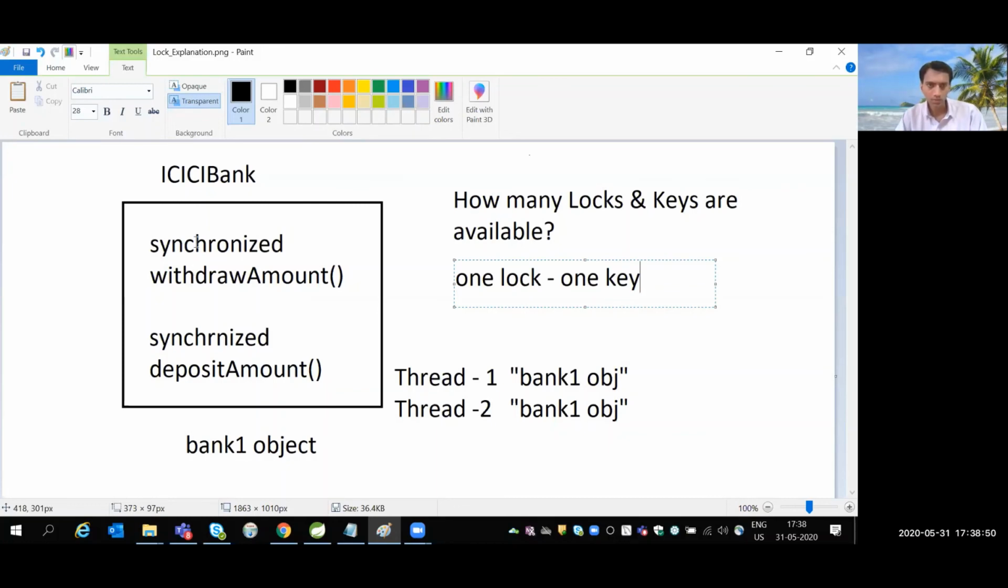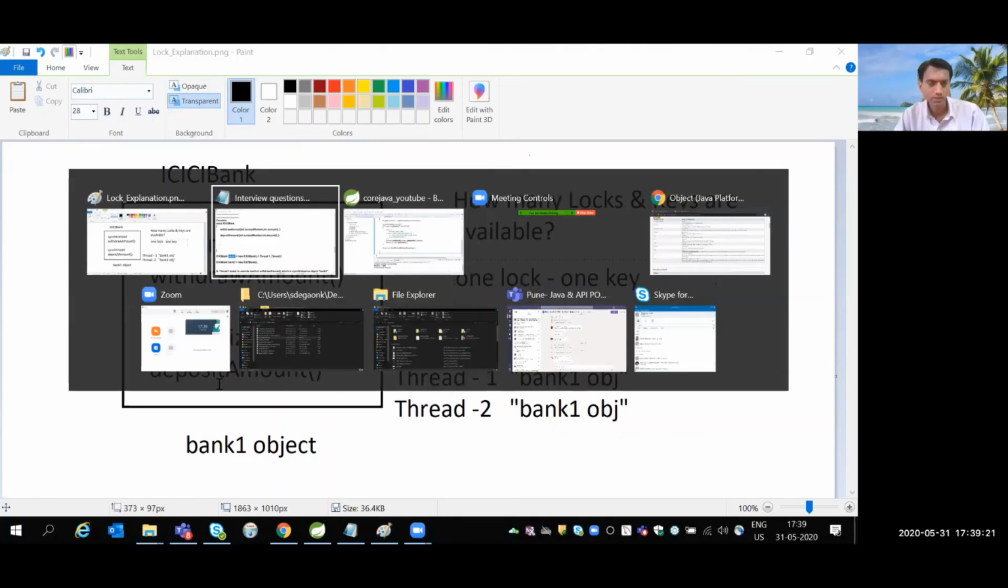Now if both the methods are synchronized, and thread 1 wants to call withdraw amount and thread 2 wants to call deposit amount, is concurrent access possible? Yes or no? The answer is no. What is the reason? Because thread 1 has already acquired this key. Whenever you want to access any synchronized method, we require the key. Until thread 1 releases that key, thread 2 can't access that method. That is the first question.